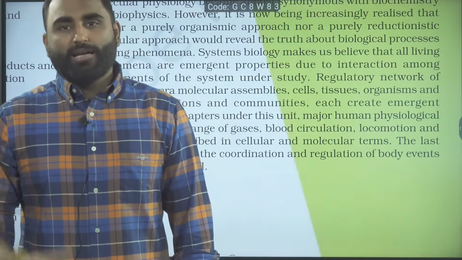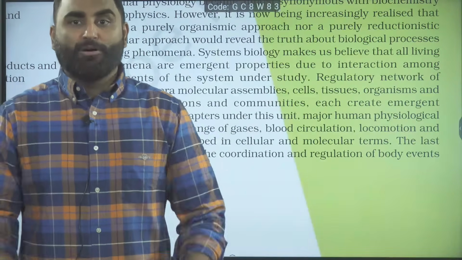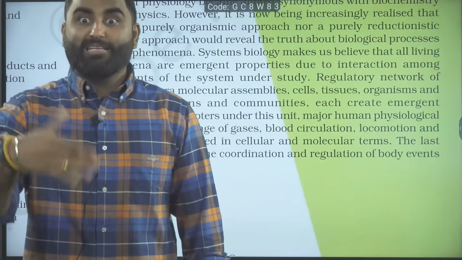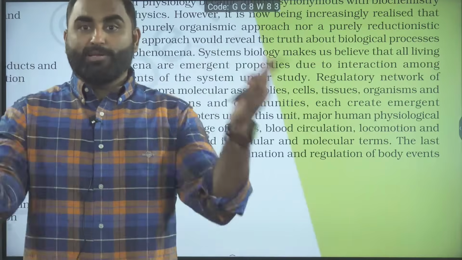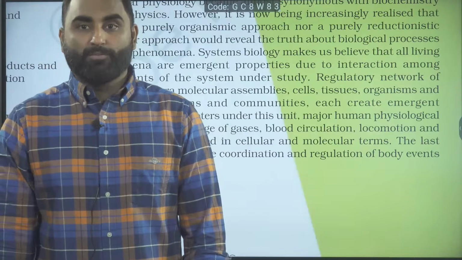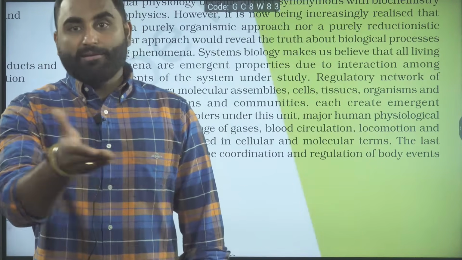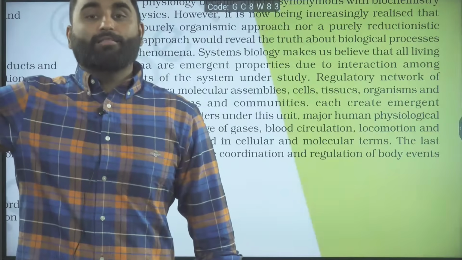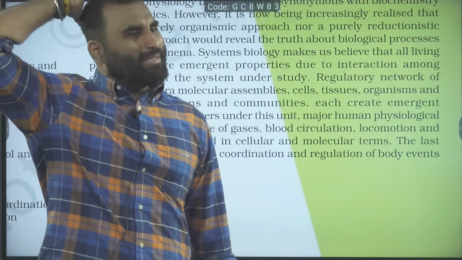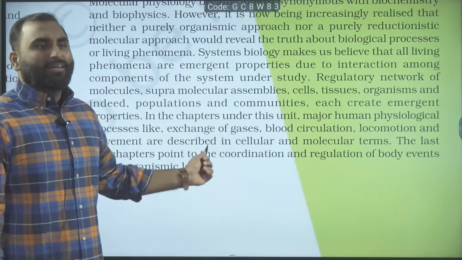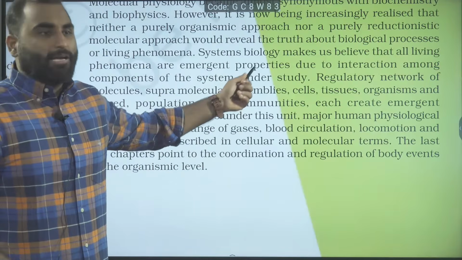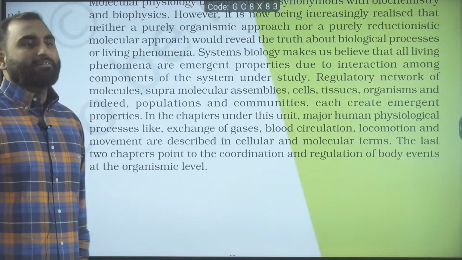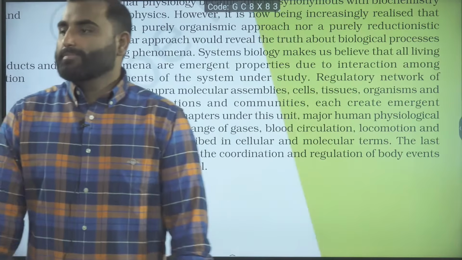And when you understand an organism, then you focus on the group of the organism. Group of the organism is population. Then there are different populations. Then you focus on how populations are interacting. That is community. Where is the community present? The community is present in the biome. Then you start studying the biome. So you start from a cell, then you go to the physiology, that is the system biology. Then you go for the organism understanding, then you go with the ecology. Are you getting me, guys? Yes. Like this, by studying system biology, you have discovered a lot of human physiological systems and we have developed their understanding. Are we clear? Yes.